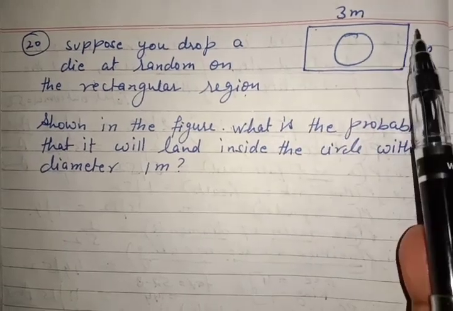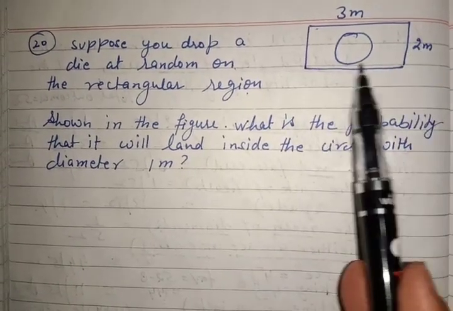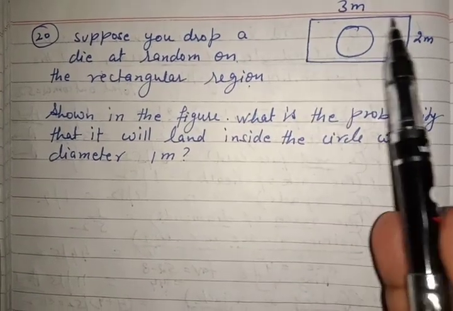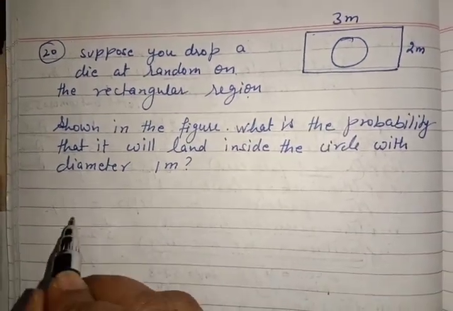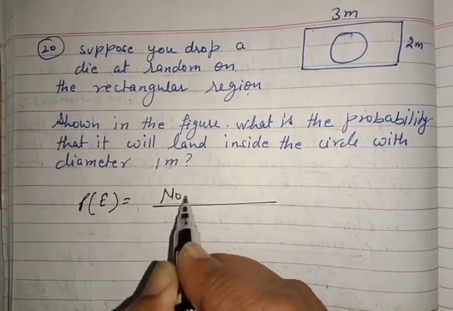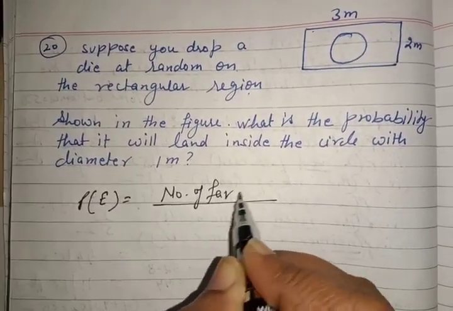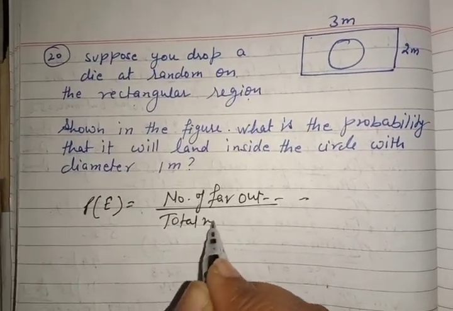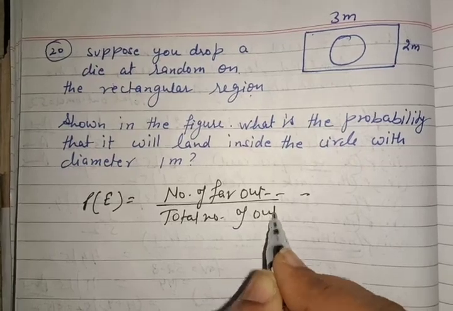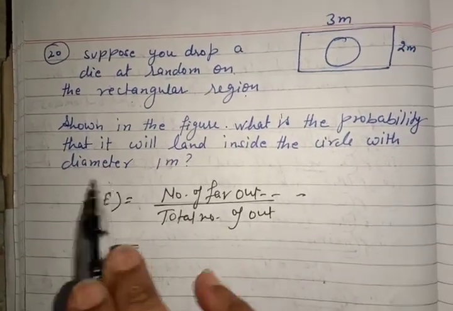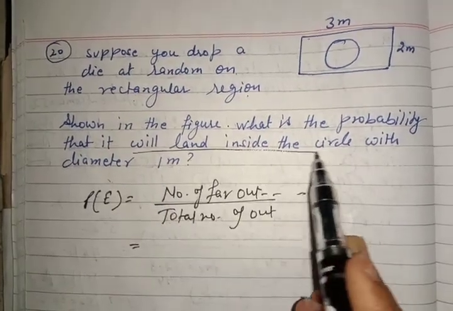So rectangular region, you are going to throw or drop a die, and this is the total. The formula for probability, all of you know, is number of favorable outcomes over total number of outcomes. Favorable is the probability that it will land inside the circle.